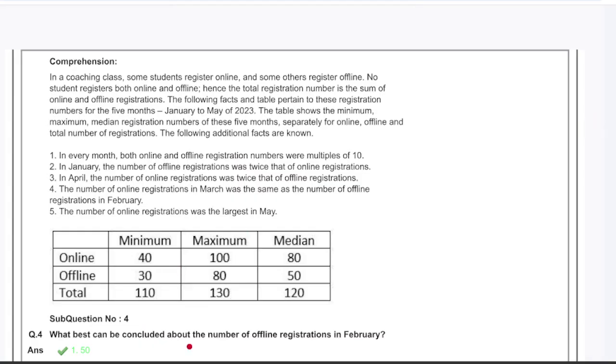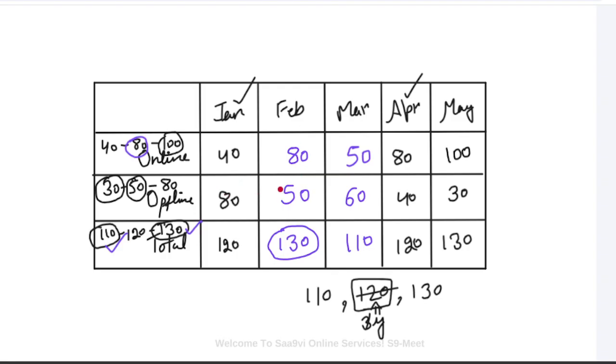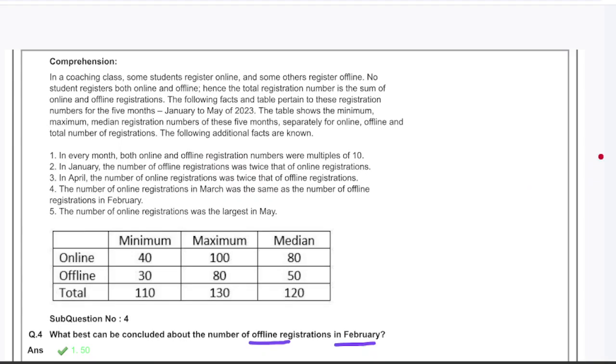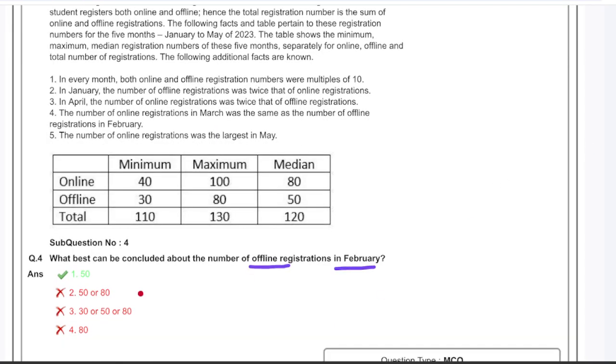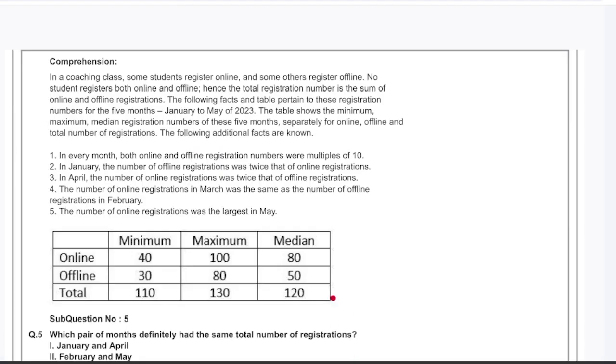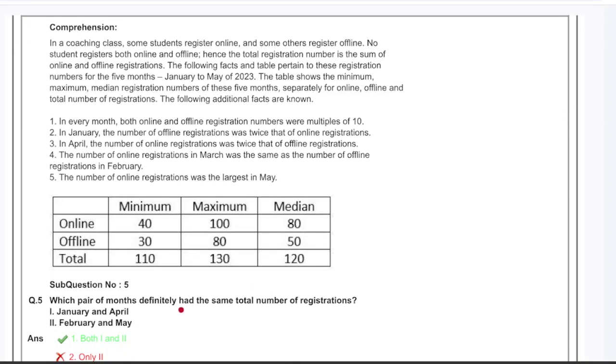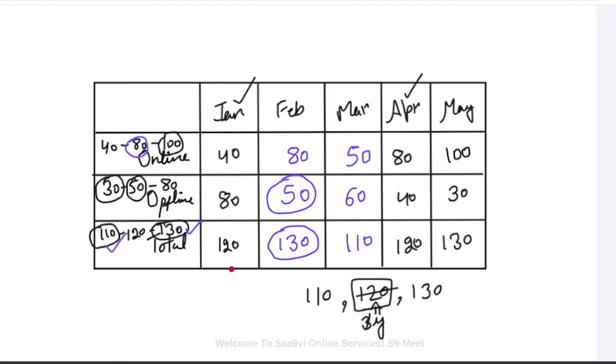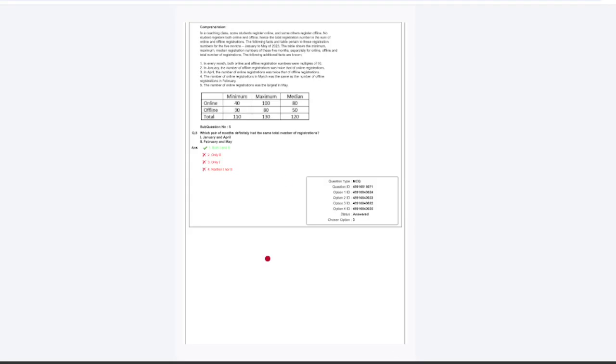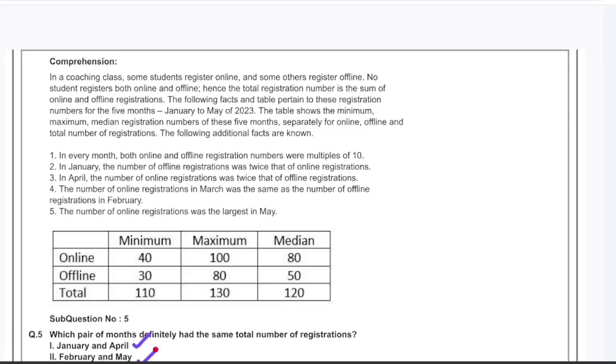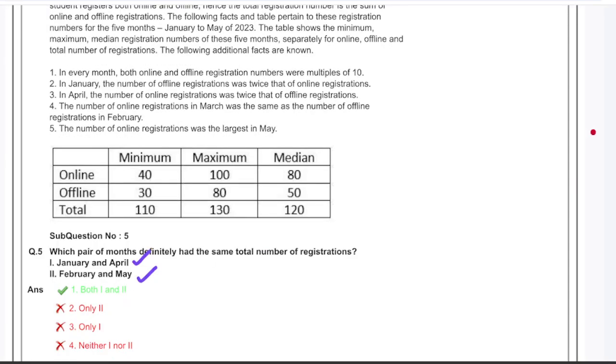Question number 4. What can be concluded about the number of offline registrations in February? That is offline 50. That is the answer here also. The last question: which pair of months definitely had the same total number of registrations? The first is January and April, February and May. January and April, February and May. Both options are possible. That means the answer is both 1 and 2.